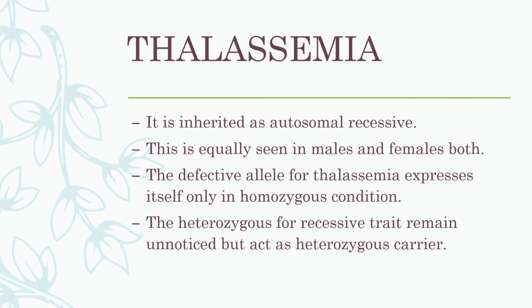Thalassemia is a genetic disorder, and it is inherited as autosomal recessive. As it is autosomal, it is seen equally in males and females. The defective allele for thalassemia expresses itself only in the homozygous condition. This is very important to keep in mind. Why? There is a reason.